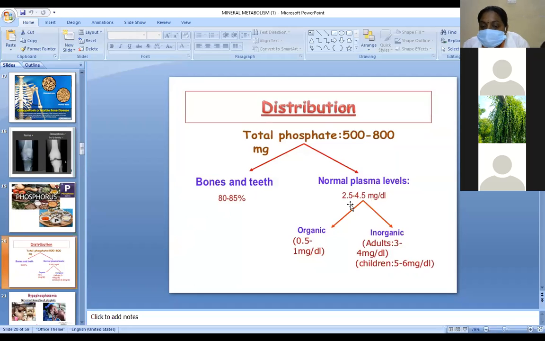Normal plasma phosphate is mainly divided into two types, organic and inorganic. Organic, 0.5 to 1 milligram per deciliter. Inorganic, 3 to 4 milligram per deciliter. In children, 5 to 6 milligram per deciliter.